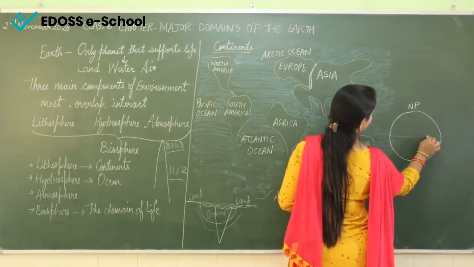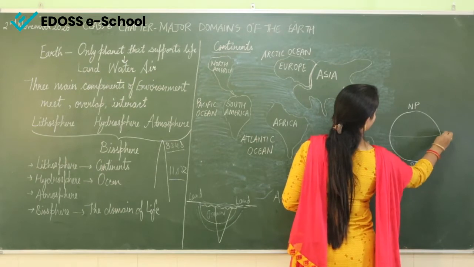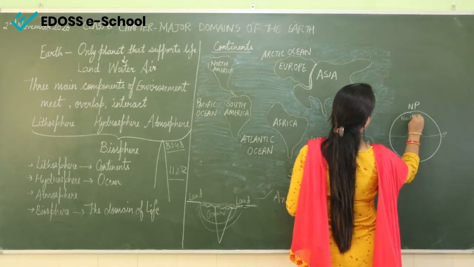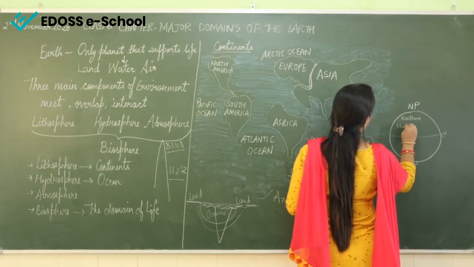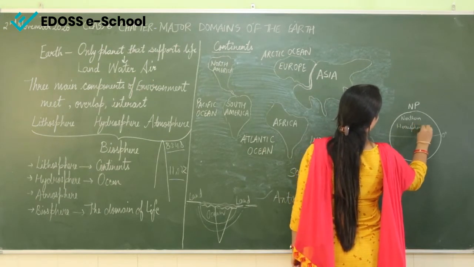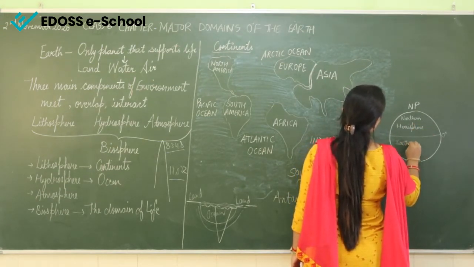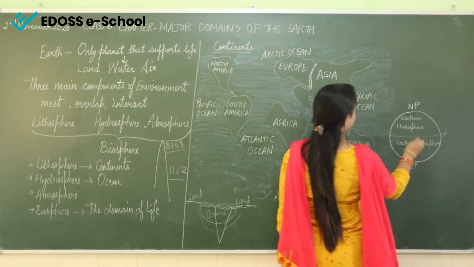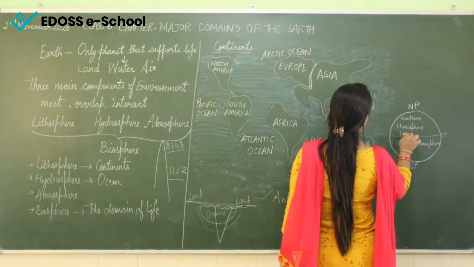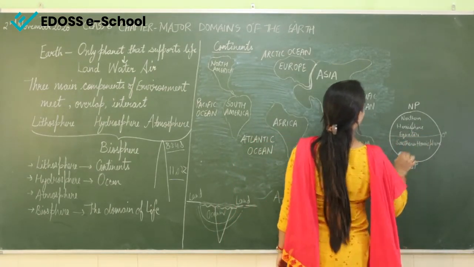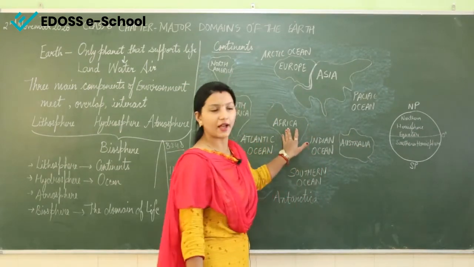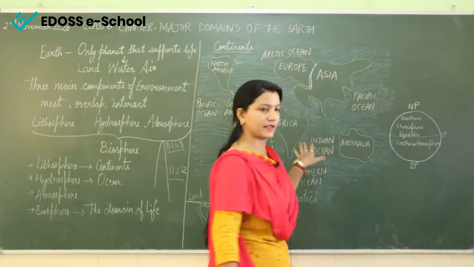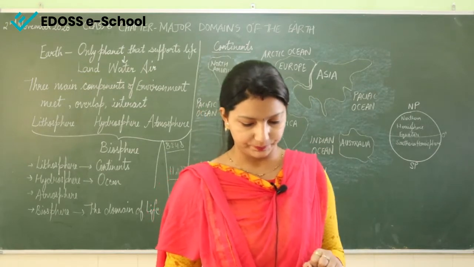So, imaginary line at 0 degree, which divides the earth into 2 hemispheres, that is the northern hemisphere and southern hemisphere. These are the 2 hemispheres and this is the equator. So, this continent Africa lies somewhere over here. The equator passes through this continent Africa.